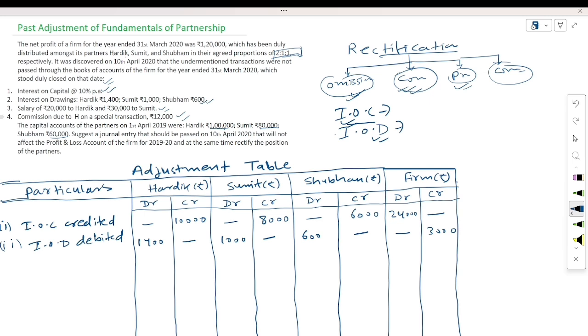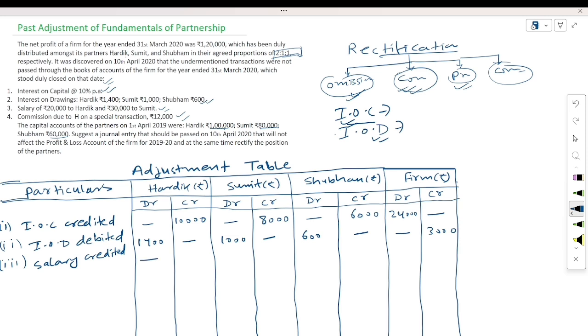Salary of rupees 20,000 to Hardik and 30,000 to Sumit. We have to provide salary here. It is an expense for the firm but income for the partner. Salary credited. How much is the salary amount?